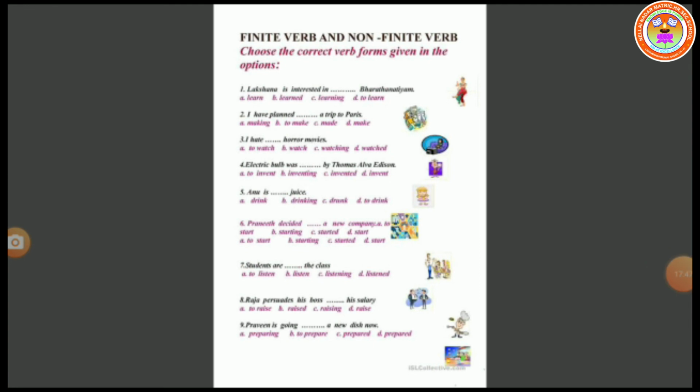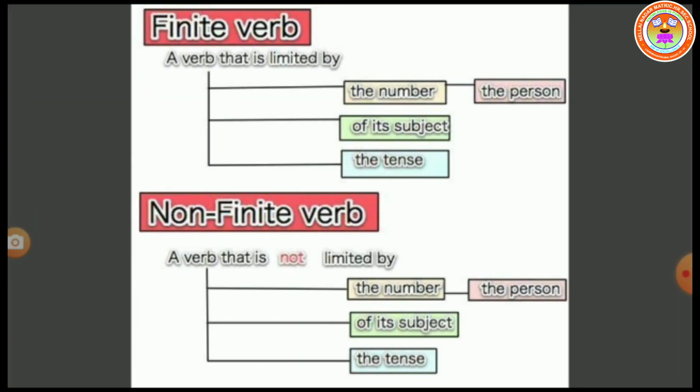Okay students, I hope you would have understood this very clearly. So let us have a small recap. A finite verb is a verb that is limited by the number, the person of its subject, and the tense.